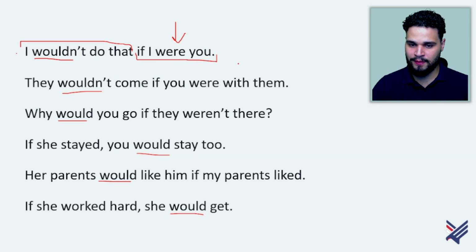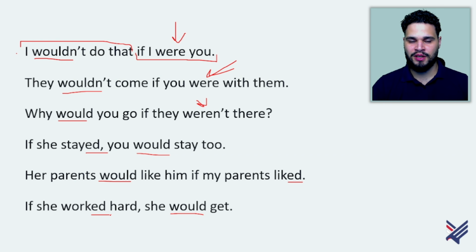Were, the verb to be in the past. Stayed, liked, worked. All these verbs are in the past